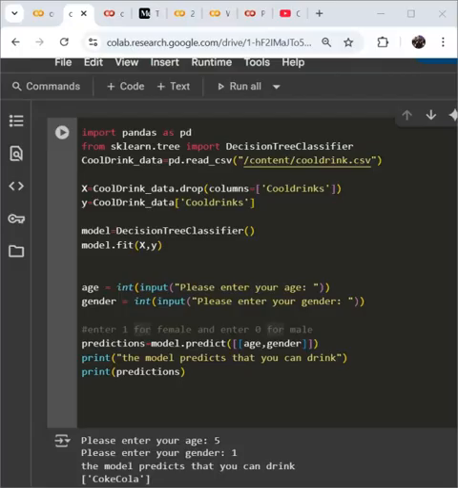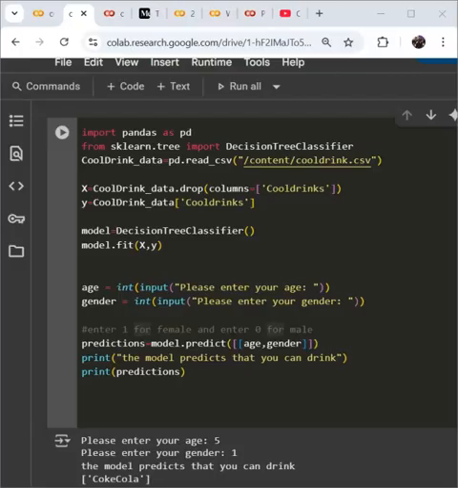Let's look at the next one. model.fit, open round bracket, capital X, small letter y. This trains the decision tree model using the feature matrix capital X and the target vector small letter y. That's just the way we write it. The model learns patterns in the data to make future predictions.